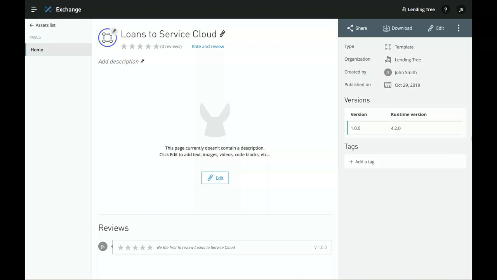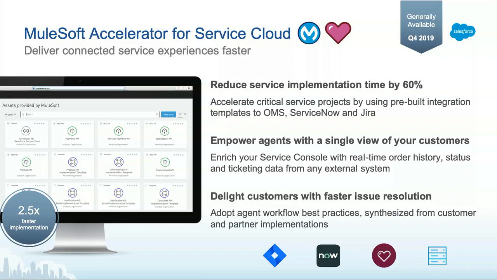Now, I also want to tell you about another thing brand new from MuleSoft, and this is an accelerator built specifically for Service Cloud. An accelerator is essentially a collection of APIs and templates that have common use cases for things that you'd want to connect. And this accelerator will help you to connect ServiceNow, Jira, Service Cloud, and databases. And a great thing about the accelerator is that it covers something we did not go into depth into today, and that is how to implement the APIs to connect them to your underlying systems in the back end.